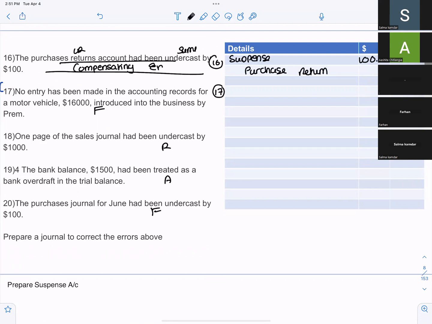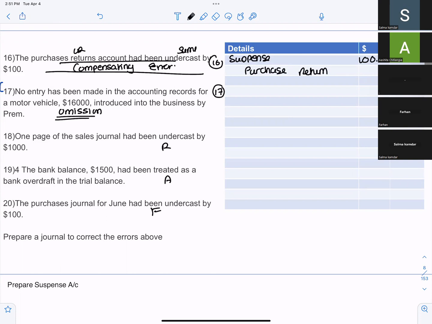No entry has been made in the accounting records for a motor vehicle, $16,000, introduced in the business by Prem. That is an error of omission. That's the first thing. No entry has been made for the motor vehicle, which is a non-current asset. So yeah, we're going to make the entry.